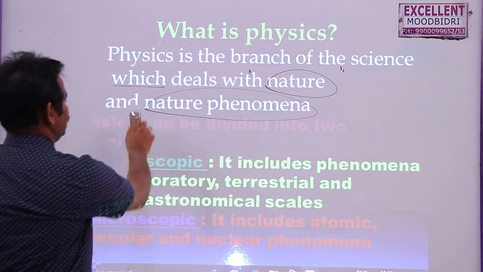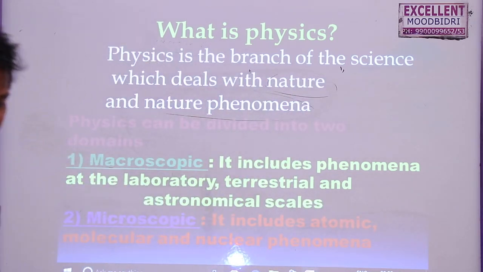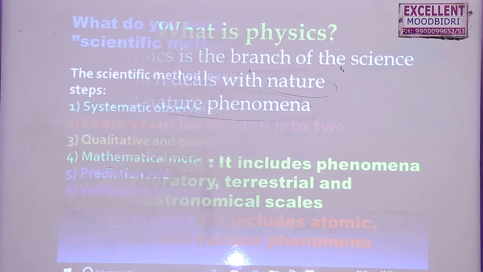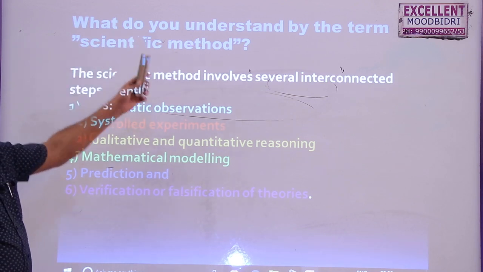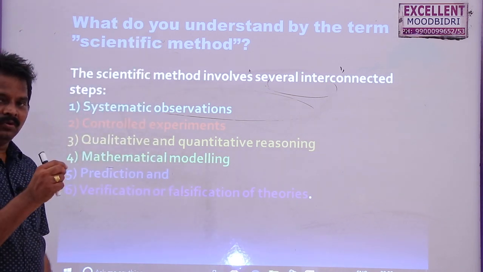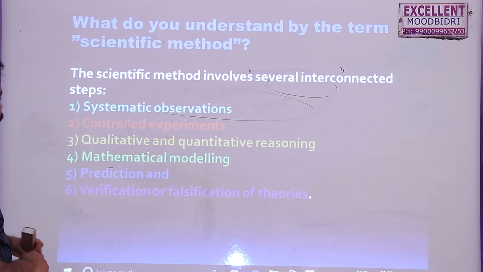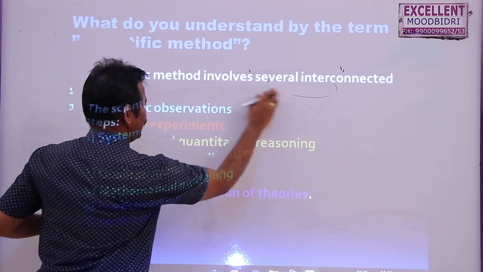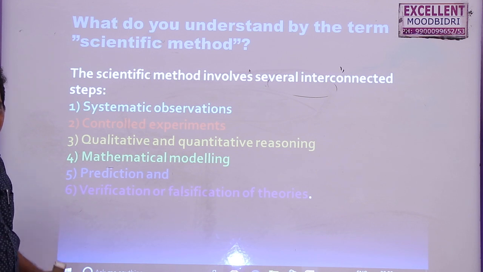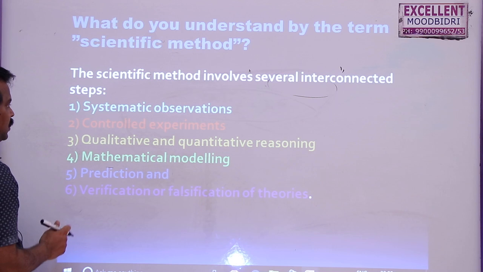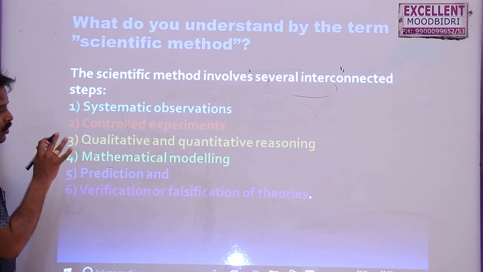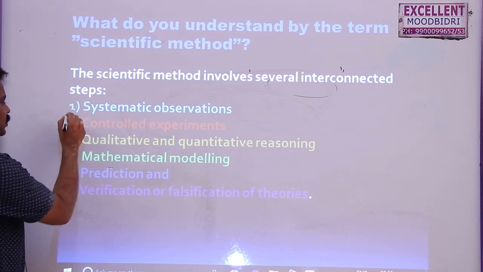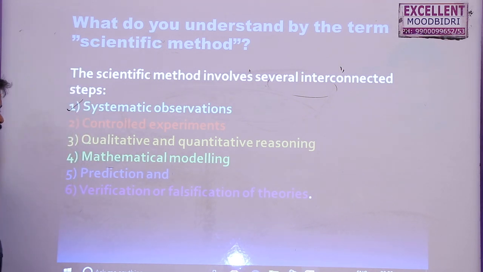Now the next topic is, what do you understand by the term scientific method? See, if you want to give something to this world, suppose you want to give a law, just like the law of conservation of energy or Newton's law of cooling, anything. For this we have some steps. After following these steps only we can give a formula or a concept or a theory or a law to the world. In that it includes systematic observation.